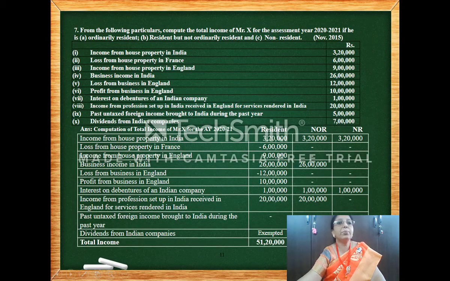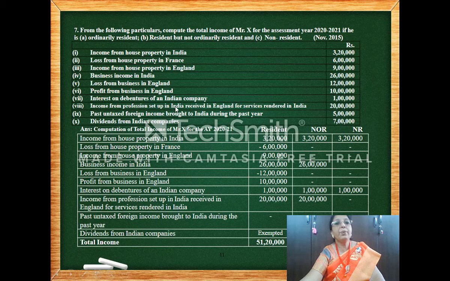Now moving on to the next one, income from house property in India, so taxable for everyone. Loss from house property in France, so any other source, it's a loss, so we put it with a minus sign. Income from house property in England, this is any other source, so only first column. Business income in India, so two columns. Then loss from business in England, so we put it with a minus sign. Profit from business in England, so this is any other source. Then interest on debentures from an Indian company, so the source is India, so all the three columns.